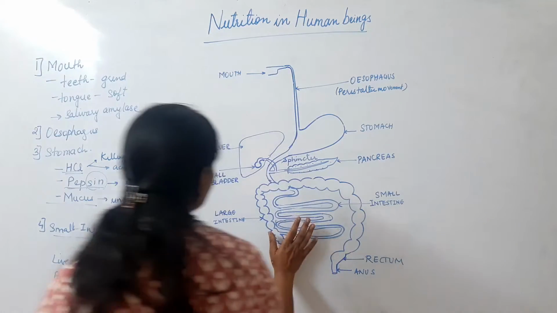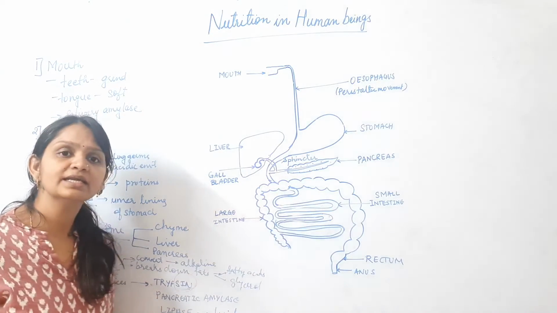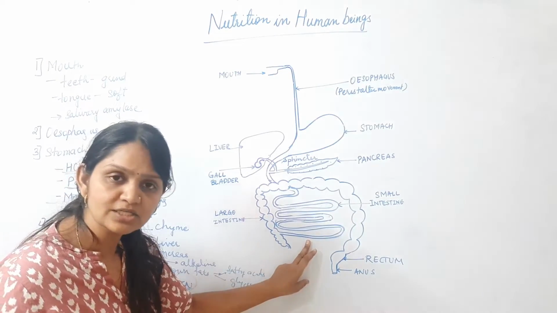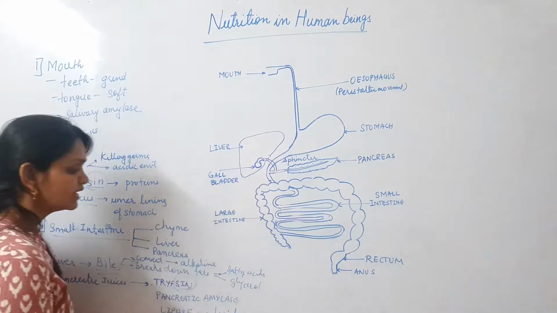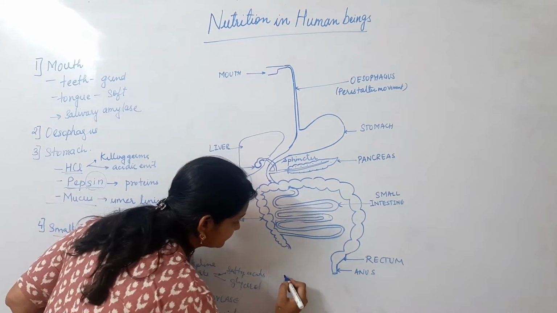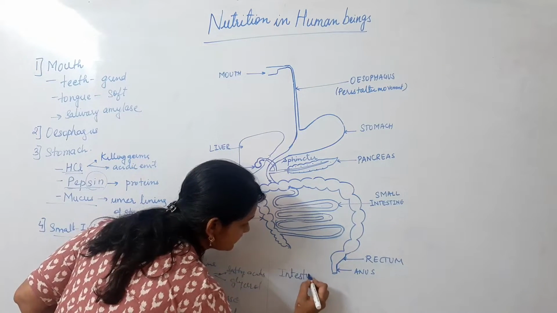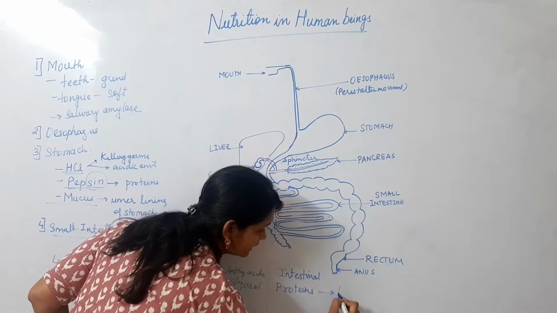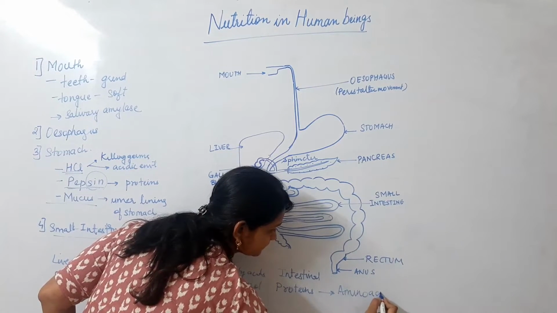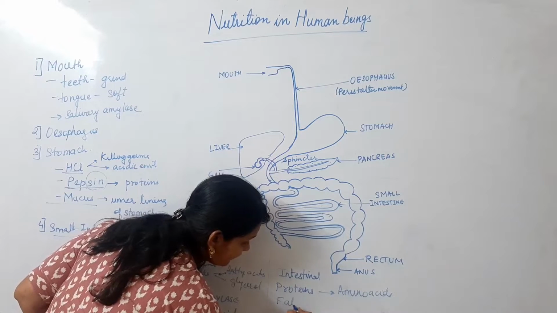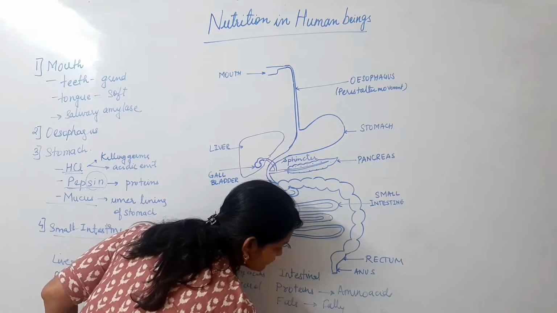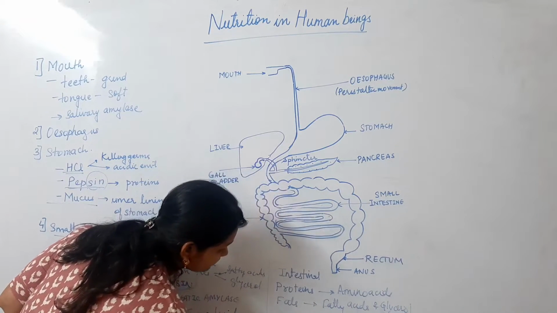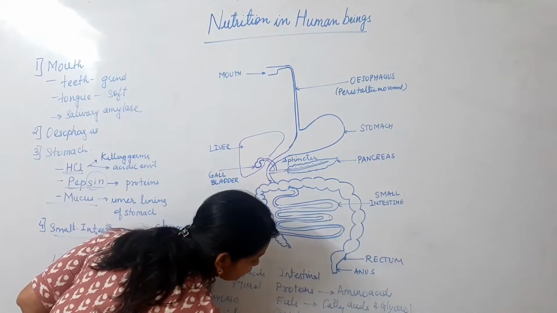Further, this intestine will secrete intestinal juices. There will be a secretion from the small intestine, that is the intestinal juices. These intestinal juices will now convert proteins, that is the smaller molecules of proteins, to amino acids. They will convert the fats into smaller molecules of fatty acids and glycerol, and they will convert the carbohydrates into glucose.